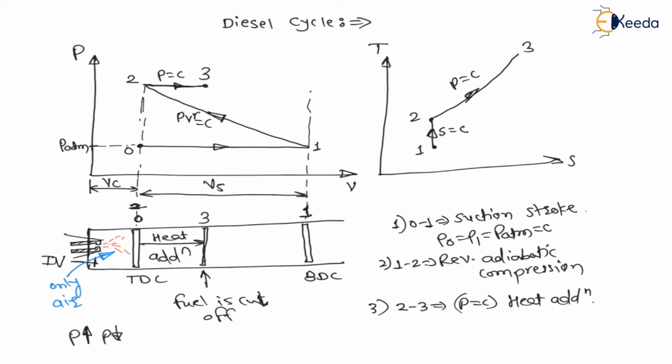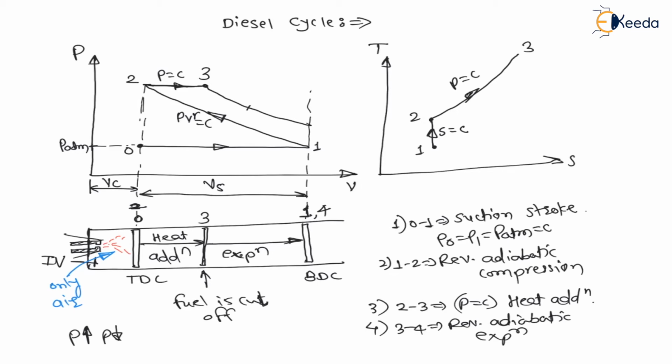Now, after 3, the piston is moving towards bottom dead center. Therefore, from 3 to 4, piston moves to bottom dead center, and during this there will be expansion, and this is a very fast process. Therefore, it is a reversible adiabatic expansion. So the fourth process, 3 to 4, is reversible adiabatic, also called isentropic expansion, right? On TS diagram, reversible adiabatic expansion gives cooling effect at constant entropy. Therefore, temperature drops from 3 to 4 at constant entropy, that is a straight vertical line.